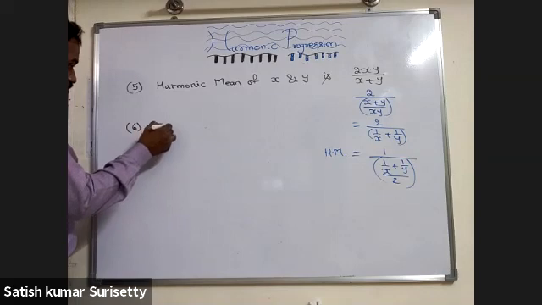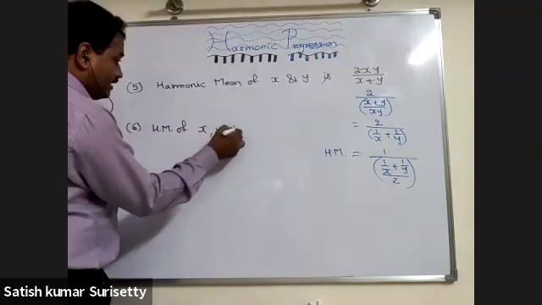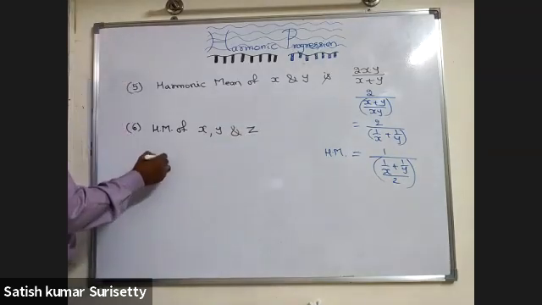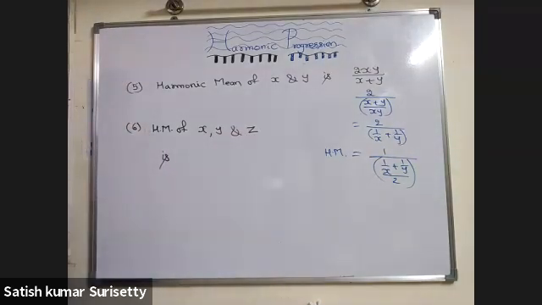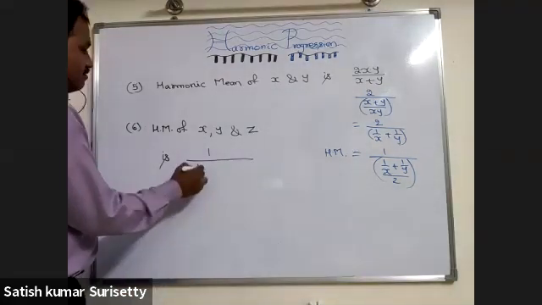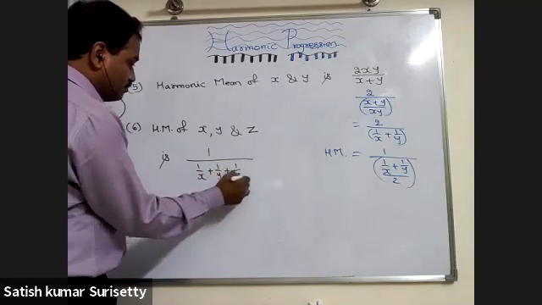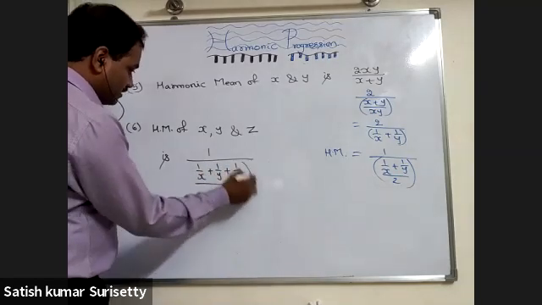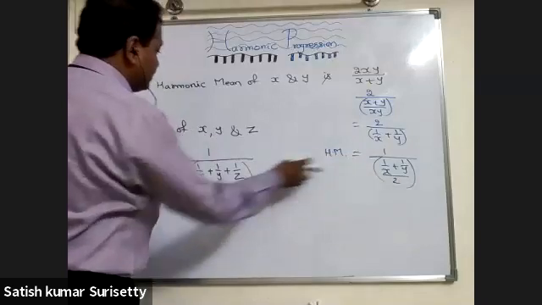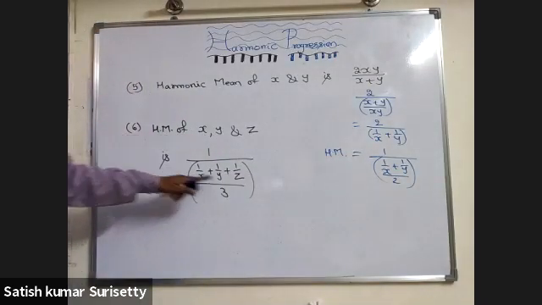So the harmonic mean of x, y and z is 1 upon (1 by x plus 1 by y plus 1 by z) upon 3. That is the extension of this, the reciprocal of the arithmetic mean of the reciprocals.